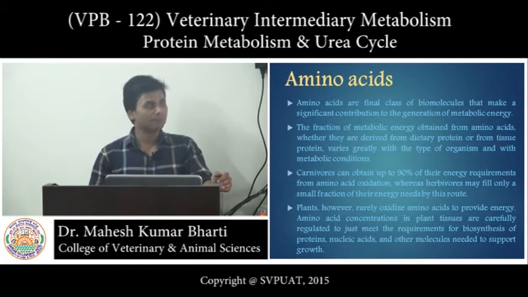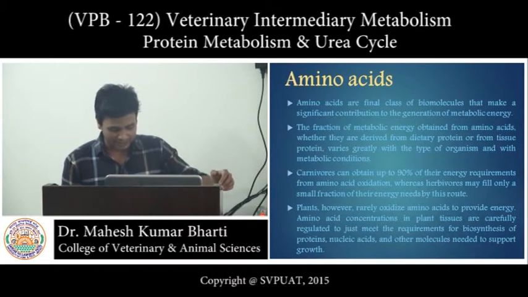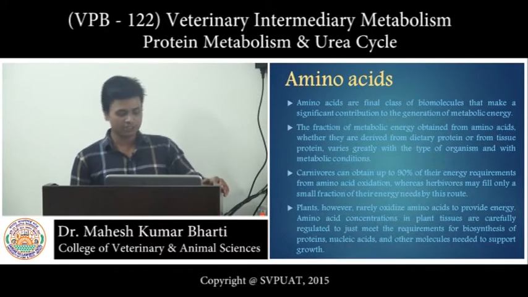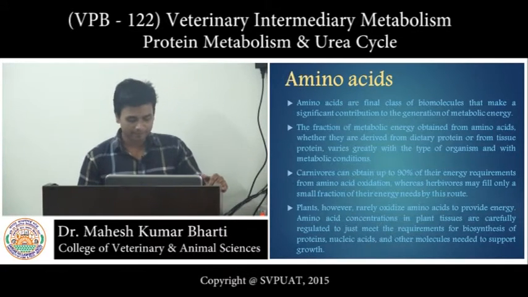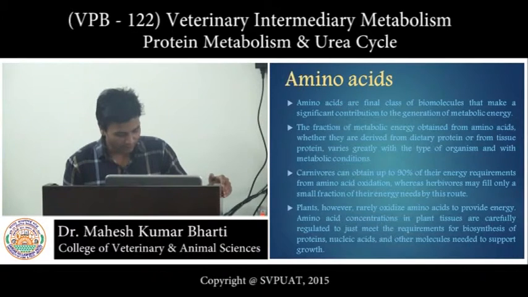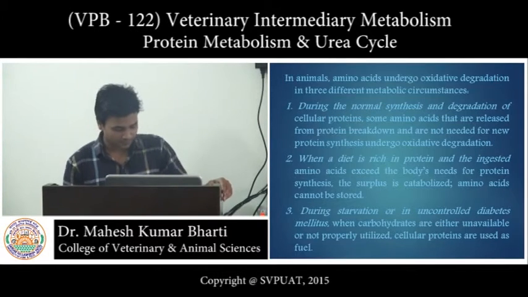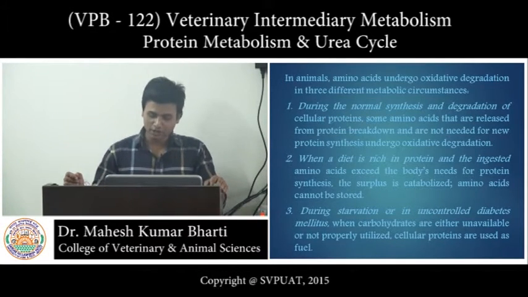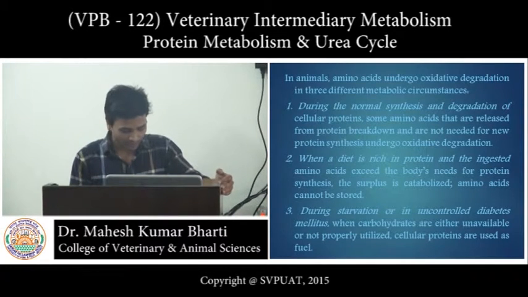Plants rarely use amino acids for energy. In plants, amino acid concentration is regulated through biosynthesis of protein or nucleic acid or other molecules needed to support growth. In animals, amino acids undergo oxidative degradation in 3 different metabolic conditions.